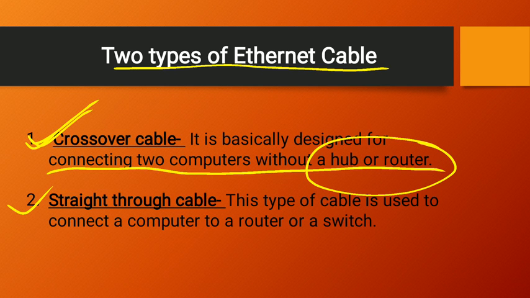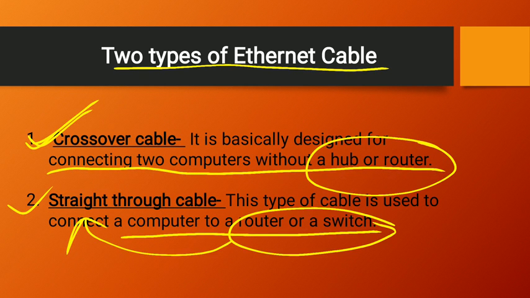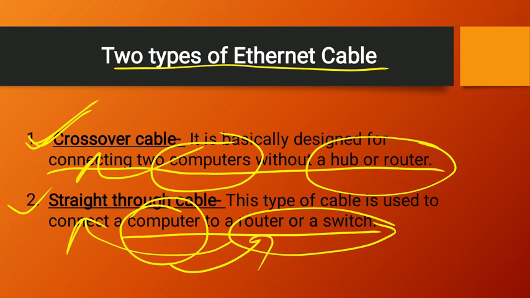This type of cable is used to connect a computer to a router or a switch. When you are connecting your personal computer with a router or a switch, it will be known as a straight through cable. Why are we calling it a straight through cable? Because you are connecting your computer directly, or straightly, with the router or a switch. That is why it is known as straight through cable. When you are connecting computers together, it will be known as crossover, because one computer is crossing the other computer. That is why it is known as crossover cable.